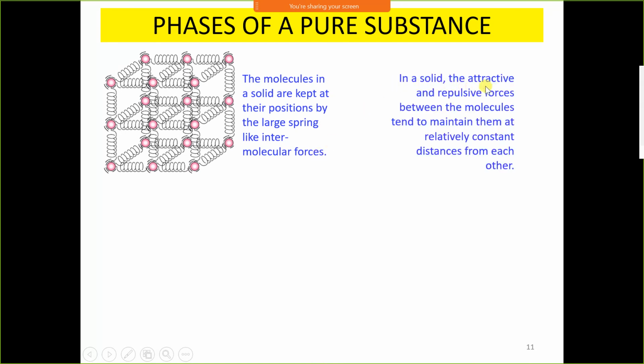In solid, the attractive and repulsive forces between the molecules tend to maintain them at a relatively constant distance from each other. This intermolecular force tends to maintain the position of molecules fixed from each other.